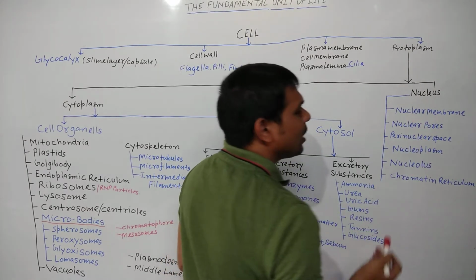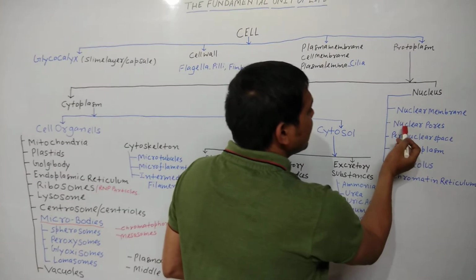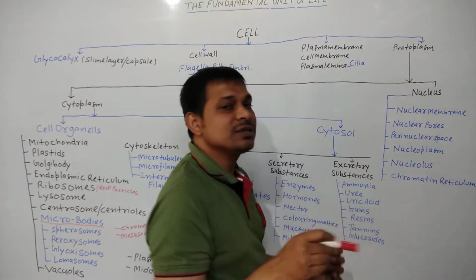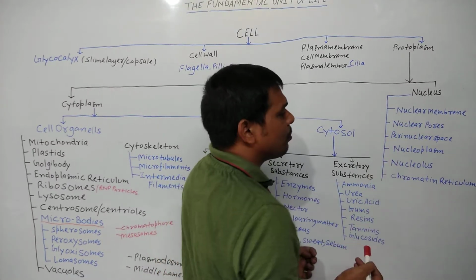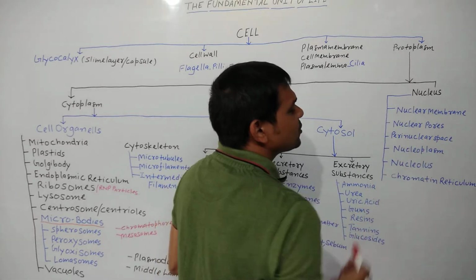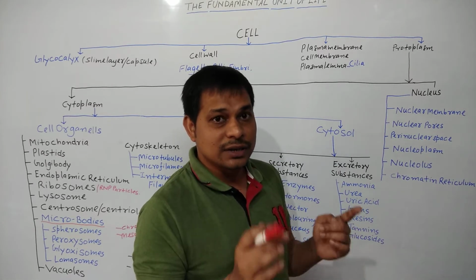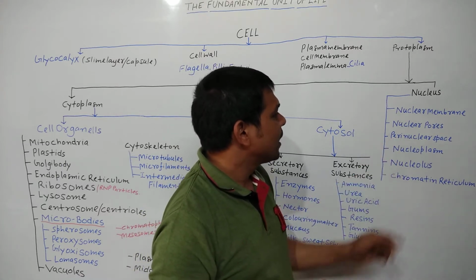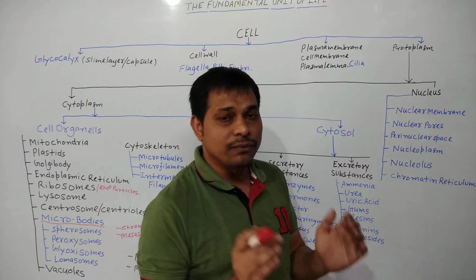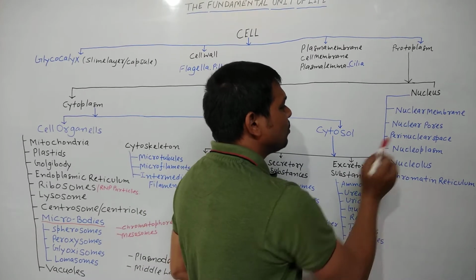Nuclear membrane, outer nuclear membrane, inner nuclear membrane, nuclear pore, as nuclear membrane is not continuous, so that makes the nuclear pores. Perinuclear space, between outer nuclear membrane and inner nuclear membrane a space is present, and that space is known as perinuclear space. Then nucleoplasm, the fluid held by the nuclear membrane is known as the nucleoplasm.